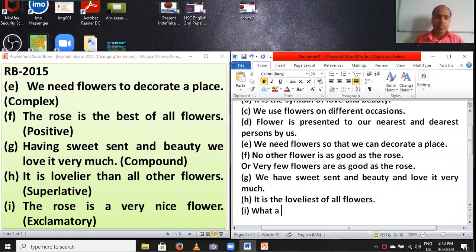What a nice flower. And you have to set subject and verb. The rose is. And you have to set an exclamation mark at the end of this sentence.